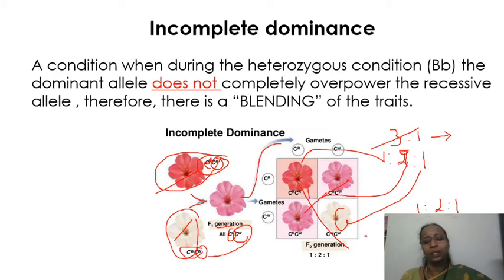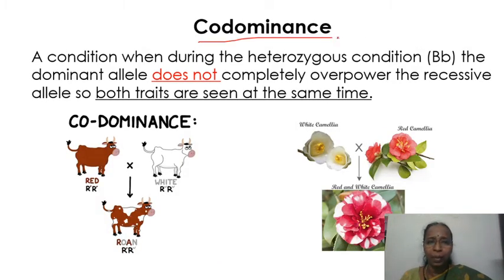Now we are going to see a similar type of interaction where blending is not there. That is called codominance. Co means together; together it is going to express. So in a heterozygous condition, one allele cannot dominate the other one. There is again no dominant-recessive relationship. Rather, both the traits can be seen at the same time. In the previous one, you are seeing only the blending of characters, colors. Whereas here, you can see both the characters in the offspring, but in a region-specific manner.